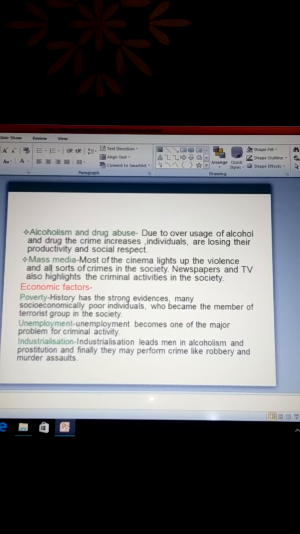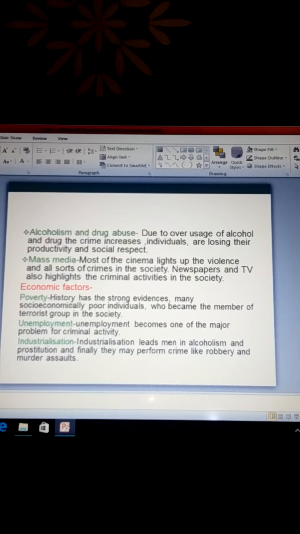Mass media. Most of the cinema highlights violence and all sorts of crimes in society. Understand? Newspapers and TV also highlight criminal activities in society. Nowadays, newspapers and all TV channels daily highlight criminal activities. Understand? These are some social factors that lead to crime in our society.